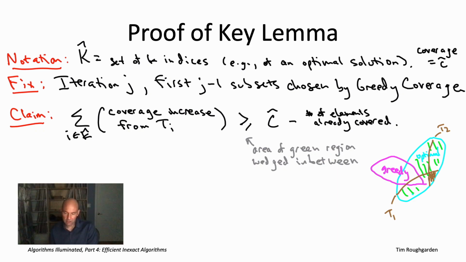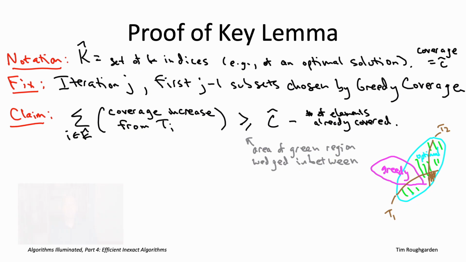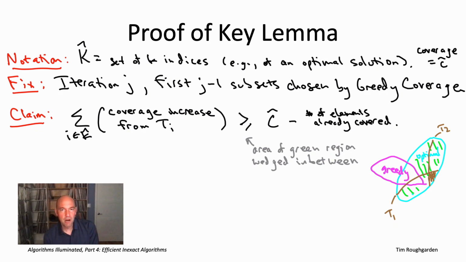So for example, going back to our cartoon, we're going to ask the thought experiment once using the set T2. You'll notice that T2 is actually disjoint from all of the elements that greedy covers so far. So the increased coverage from choosing T2 is just going to be the size of T2, the number of elements in it. On the other hand, we ask a separate thought experiment about adding T1. T1 does overlap the greedy solution a little bit, so the increase in coverage is going to be the part of T1 which is not already covered by the greedy solution, by the magenta circle.